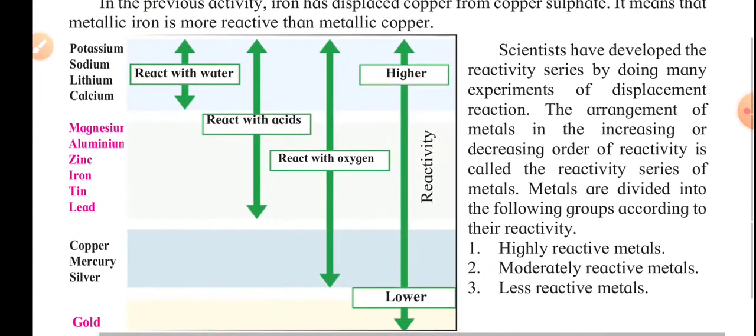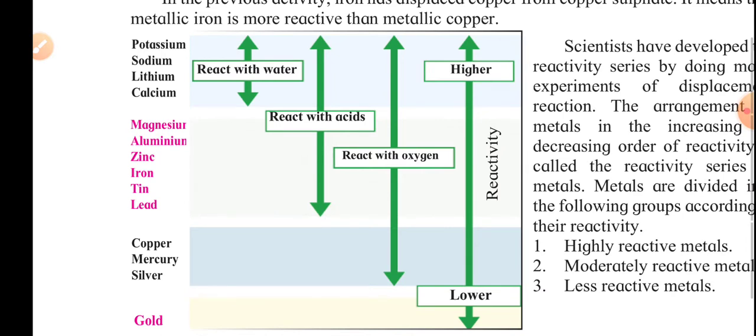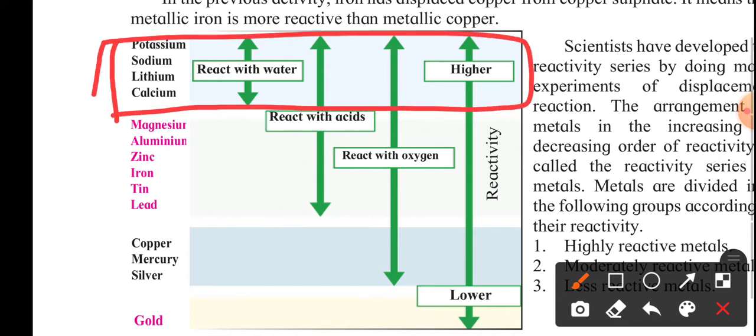You can see over here the reactivity series of metals they have given. Potassium, sodium, lithium and calcium react with almost everything, so these metals come under the category of highly reactive metals. After that we have a set of magnesium, aluminium, zinc, iron.